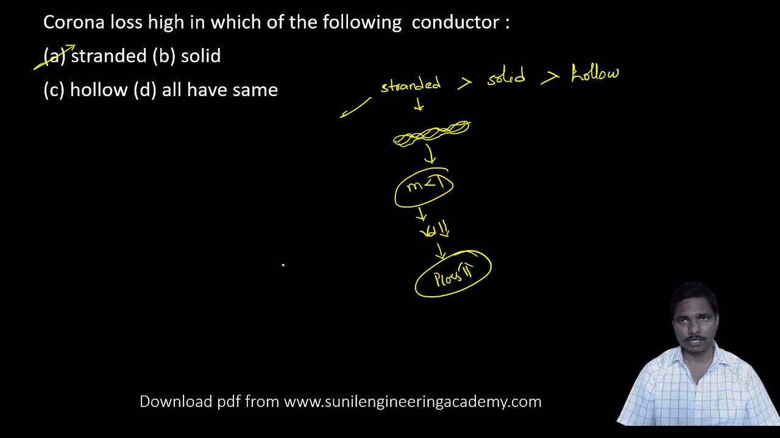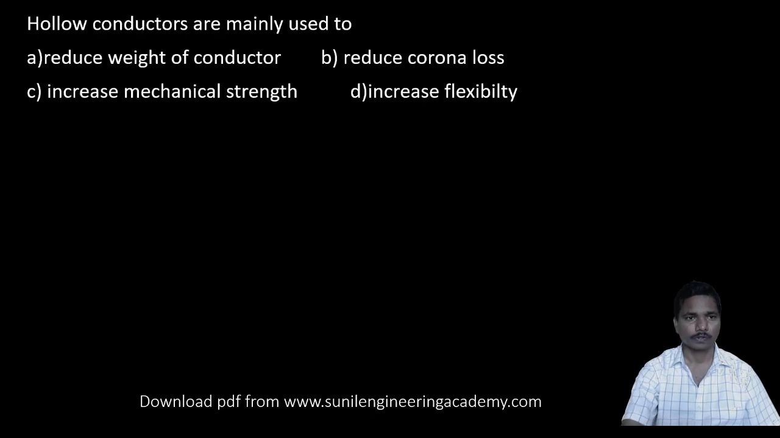If you go with bundle conductors, then again corona loss will be somewhat reduced. Hollow conductors are mainly used to dash. Just now we have discussed, due to the hollow conductor, the radius will increase. As radius increases, Vd increases. Vd increases means power loss due to corona will be less. So hollow conductors are used to reduce the corona loss.